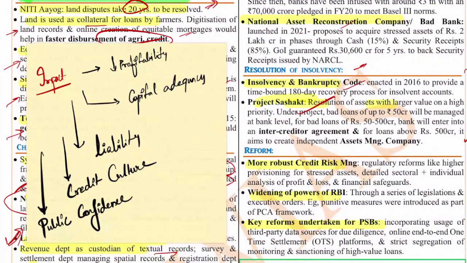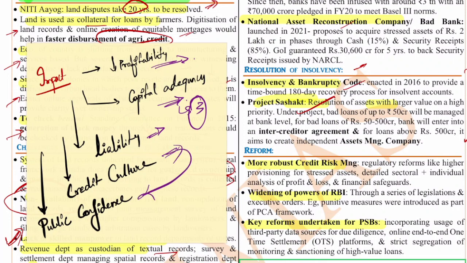The NPA in general has a great impact on the economy at large. First, it reduces the profitability of the banks. The next thing is that the capital of the banks will get affected, because under the Basel III norms, the bank has to maintain a minimum capital for the deposits it is receiving. So this will take a hit. The liability on the financial system increases. The credit culture in the entire economy will take a hit. Also, public confidence in the financial institutions reduces. This is a major hit, because when public confidence decreases, there will be a run on the bank. That means the entire financial structure slowly collapses. So this is the major impact.